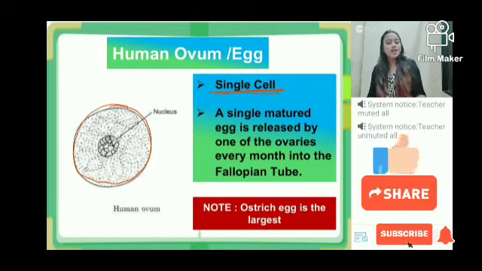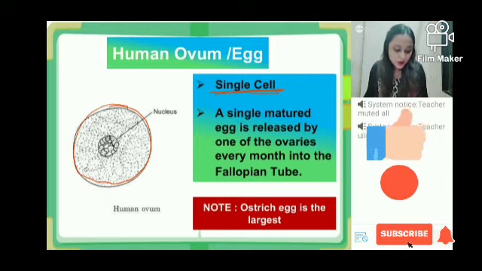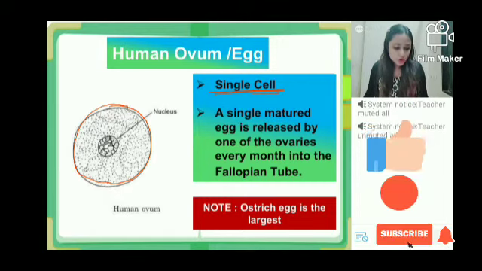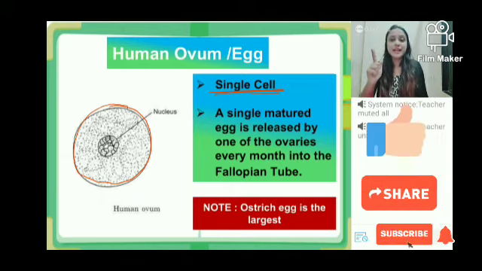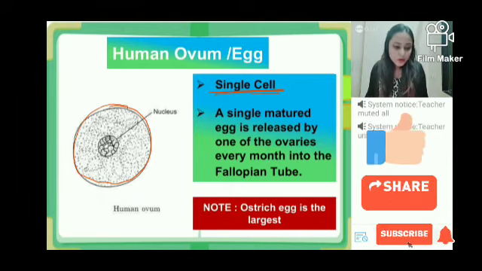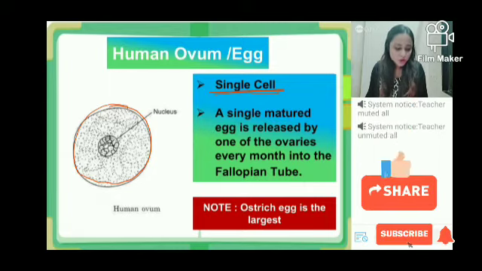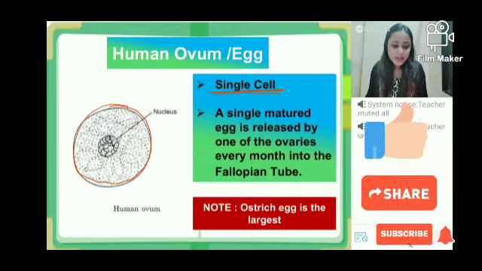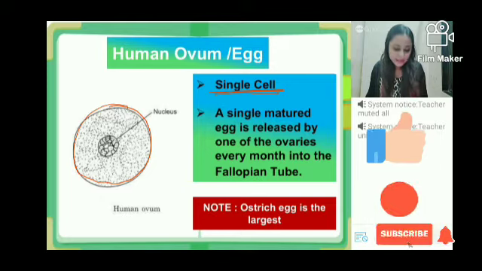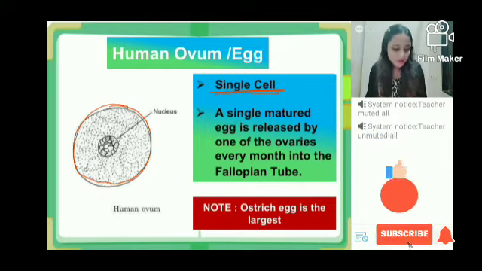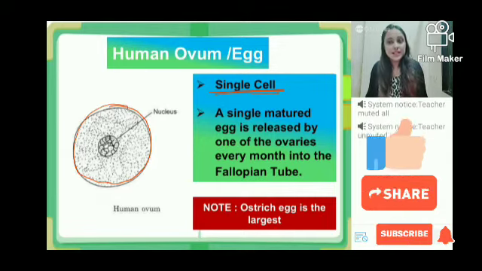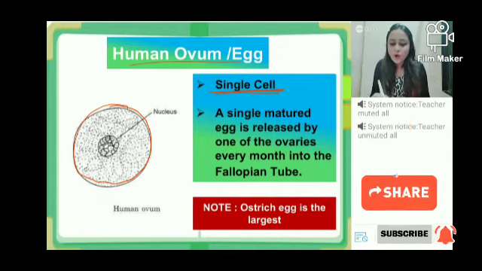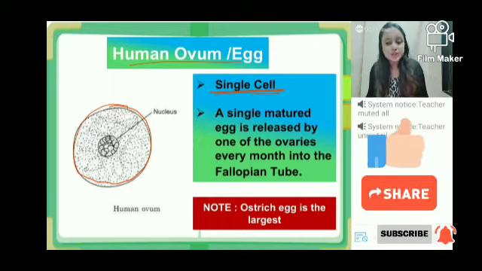How many of you know that the sperm is also a single cell? Do you guys know that the sperm is also a single cell? Everyone knows, right? So yes, the sperm is a single cell, and the ovum or the egg is also a single cell, just like the sperm.